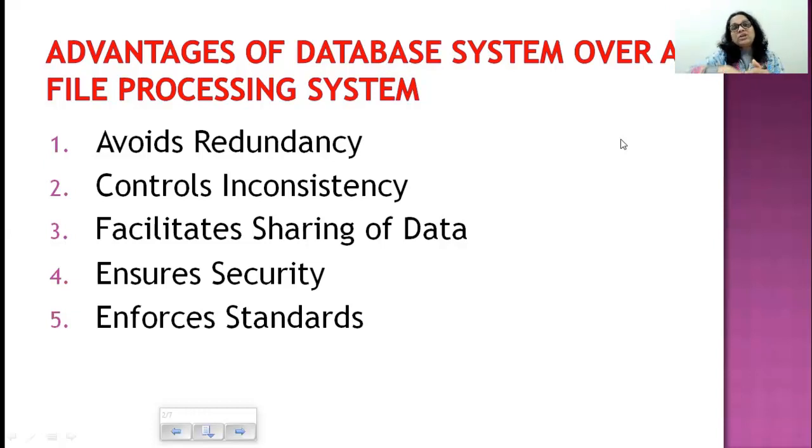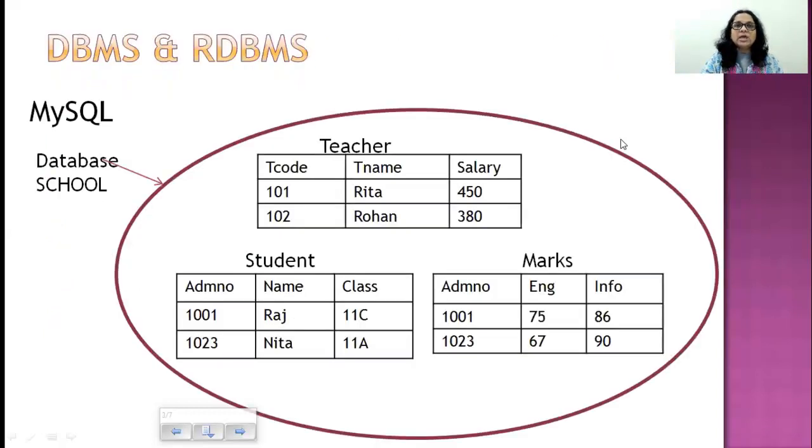Or the minute I repeat an admission number for the second student, it could say that it's a duplicate admission number. All that kind of standards cannot be enforced when you're actually doing something manually or in a book. Is that clear? So these are the few advantages of a database or a computerized system over a manual file processing system. Clear? Okay, now we're coming to terms DBMS and RDBMS.